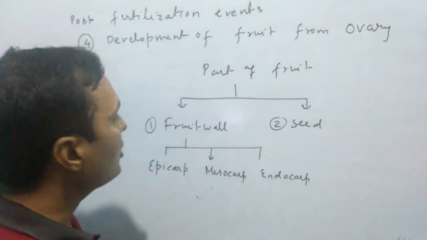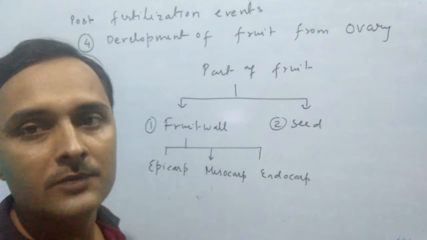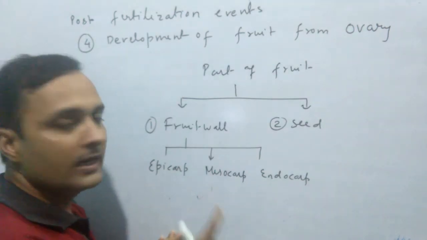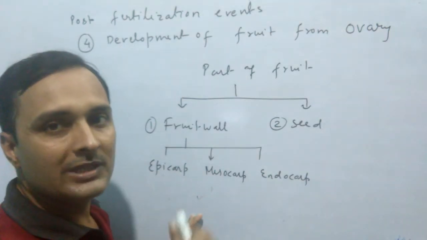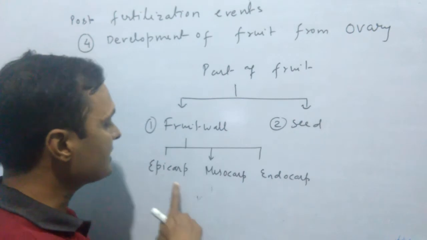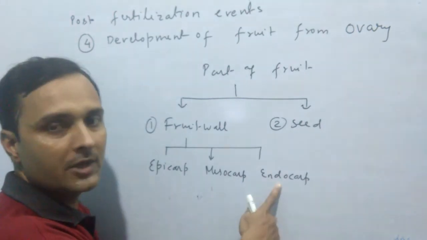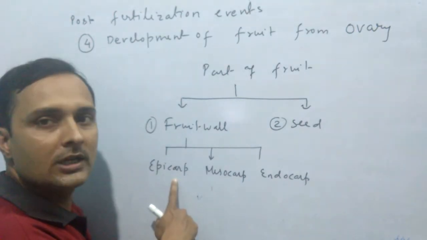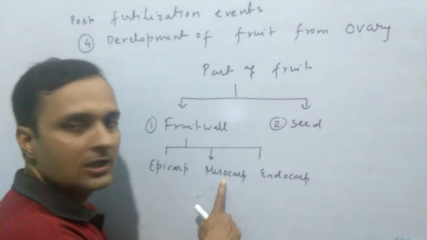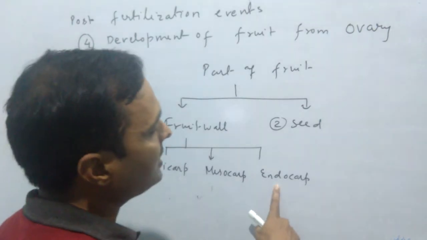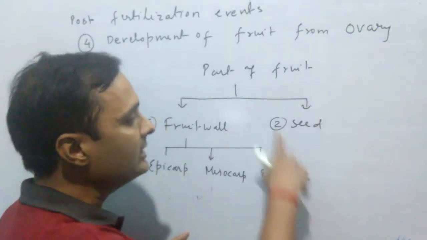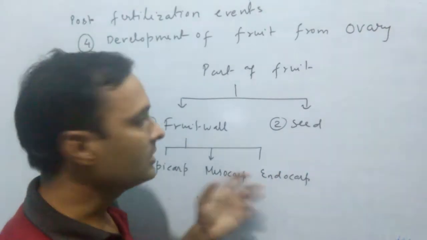Sometimes it is divided into three layers: epicarp, mesocarp, endocarp. And the seed is present inside the fruit. So these are the parts of fruit.